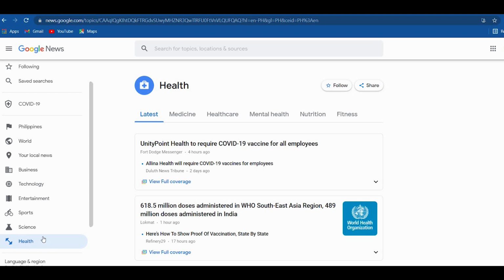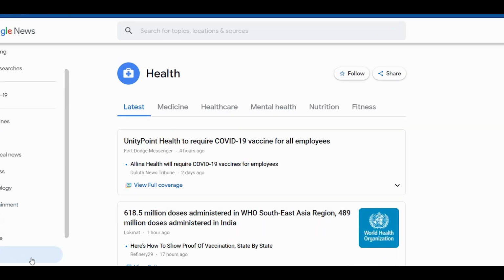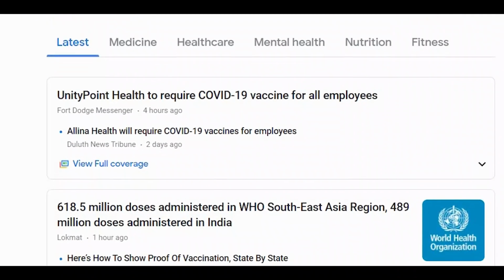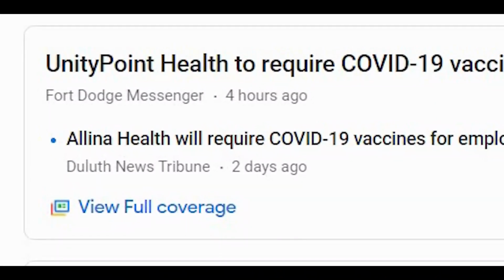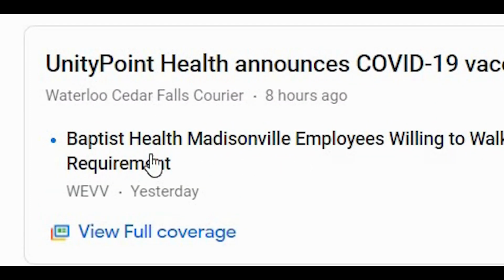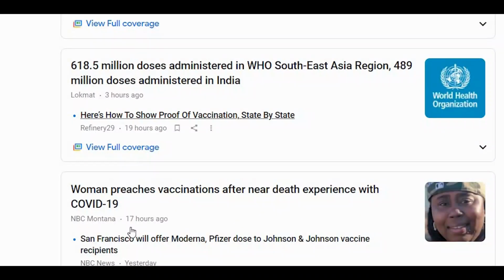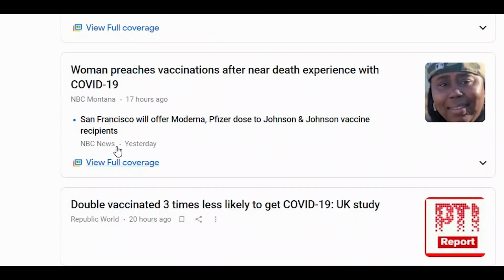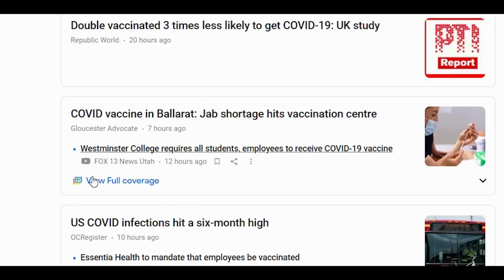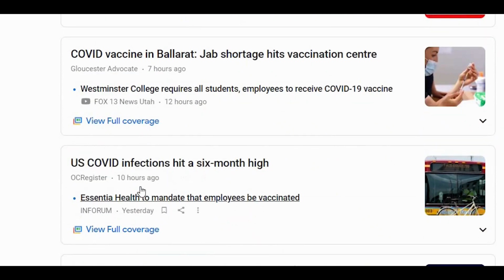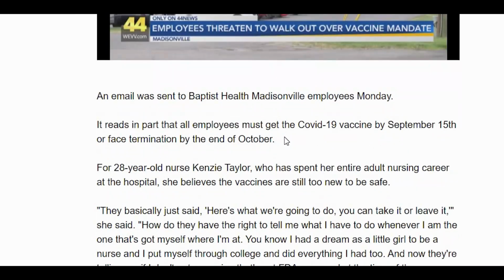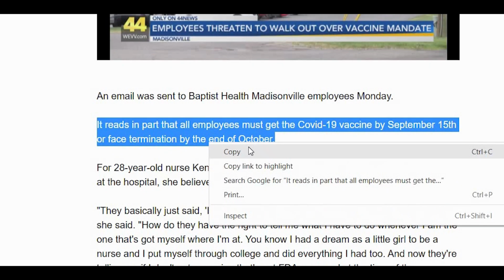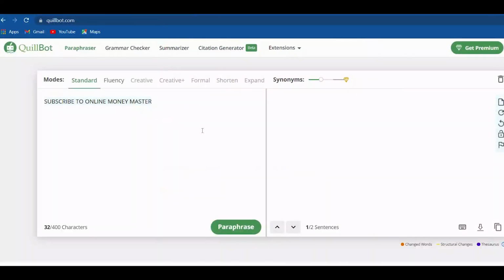In any case, once you choose the category you want, you will now find some good and interesting articles. And take note of this, the article must be up to date. It means to choose an article that is not so old. If you can find the latest as possible, it could be better. Invest a couple of minutes in choosing your article and be sure that many people will be interested. Now, all you need to do is simply copy one part of the article and proceed to the next site that we will be using in this video in order to get paid.